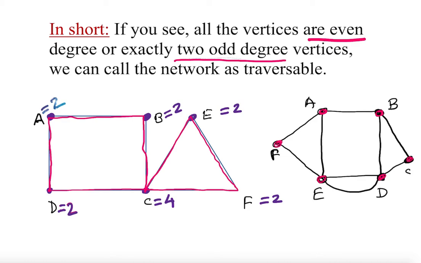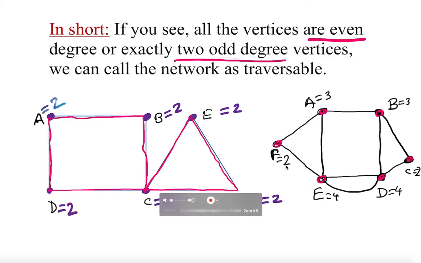Now our goal is to check whether we can find the degrees. So this is going to be 3, this is going to be 3, this is going to be 2, that's going to be 4, that's going to be 4, that's going to be 2. So in this one I have even, odd, odd. So exactly 2 odd. Therefore, by definition, we have a traversable network. The problem is, how do we trace it? We have to do trial and error, but there is a quick way to do this.